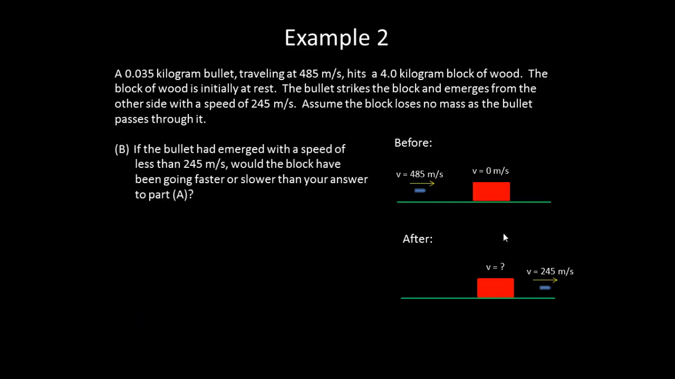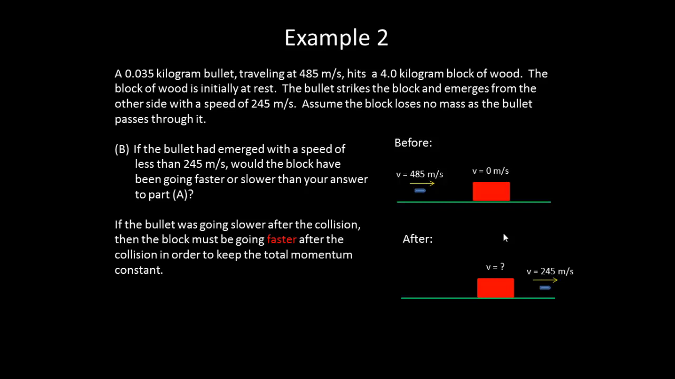If the bullet had emerged with a speed of less than 245 meters per second, would the block have been going faster or slower than your answer to part A? Well, if the bullet was going slower after the collision, then the block must have been going faster in order to keep that total momentum constant.